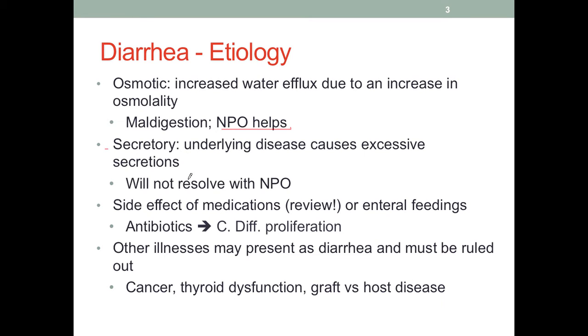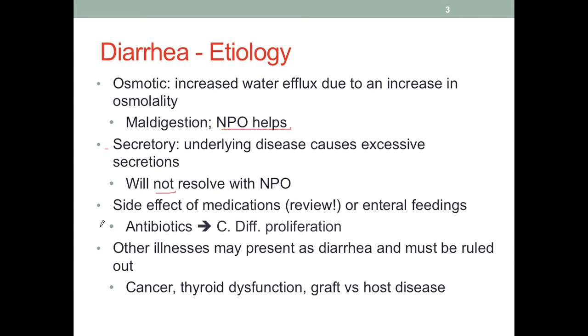In this case, NPO will not help because the cause of the diarrhea is not the osmotic pressure increasing due to food intake. So we need to really treat the underlying disease, such as a bacterial infection that is causing the excessive secretions.